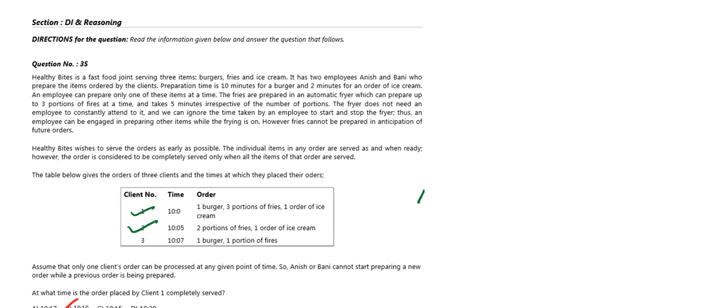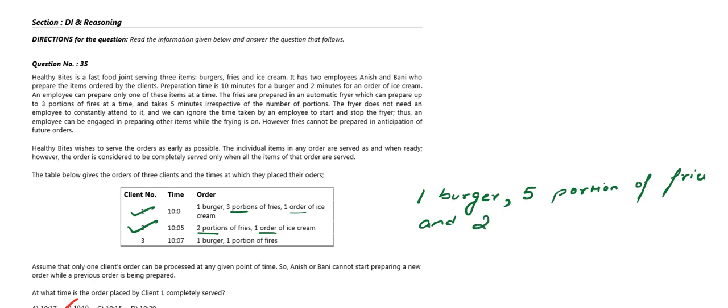So the total order will be one burger, that is of client 1. Here we have 3 portions of rice, here we have 2 portions of rice, therefore total will be 5 portions of rice. And lastly we have 1 order of ice cream and 1 order of ice cream, therefore total is 2 orders of ice cream. So basically this is our total order we need to complete. So let's check how much time they will require.